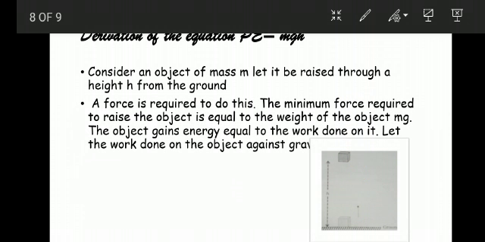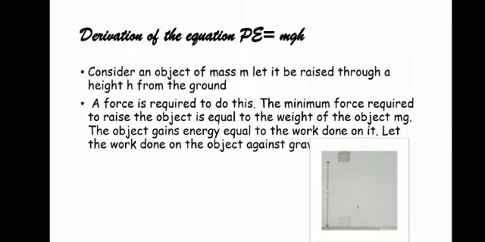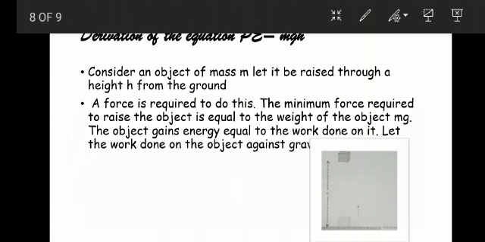A force is required to raise the object, and the minimum force required is equal to the weight of the object, that is mg.